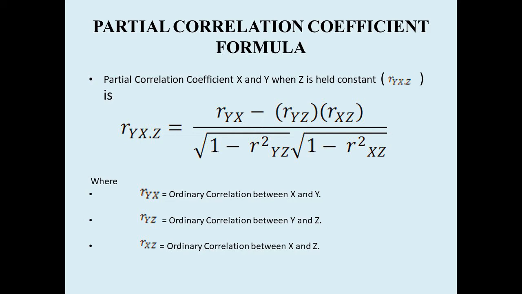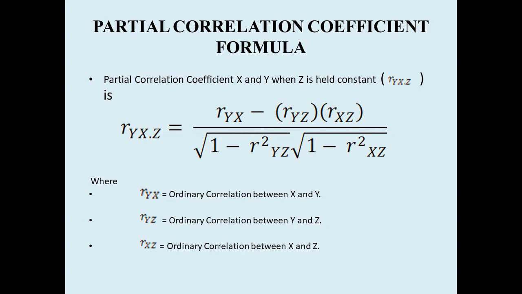We already know how to calculate the ordinary correlations between y and x, y and z, and x and z, so the numerator can be easily computed.